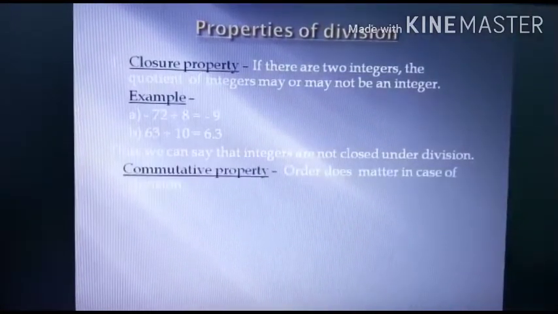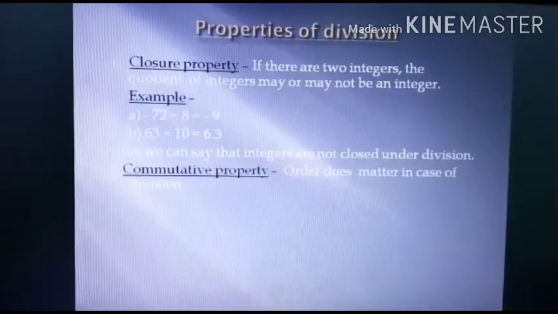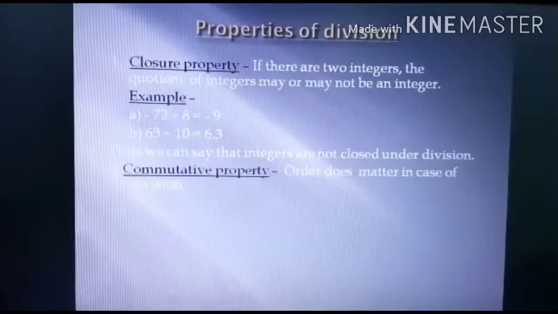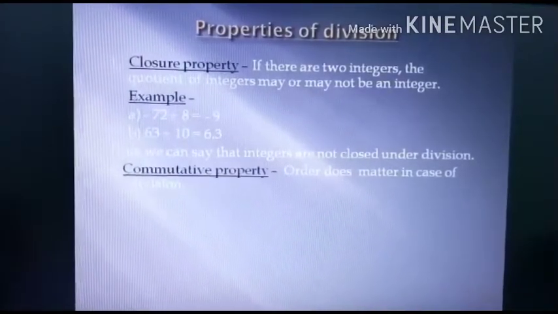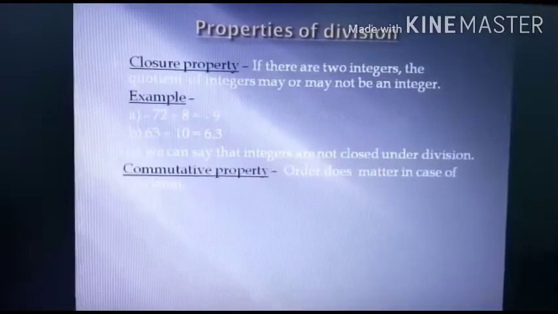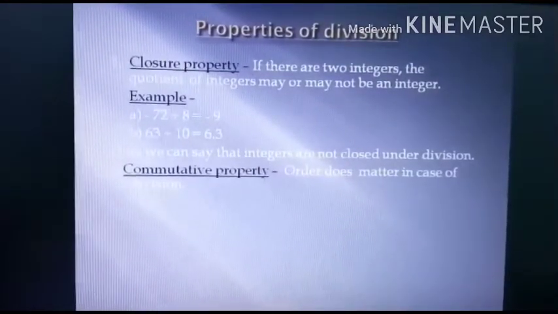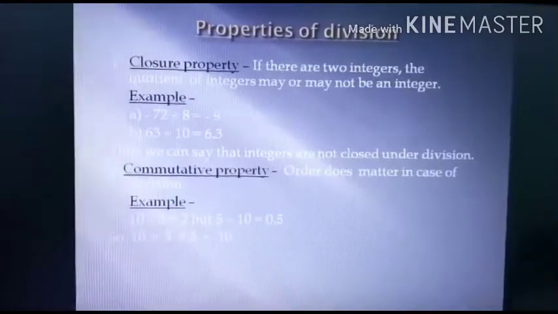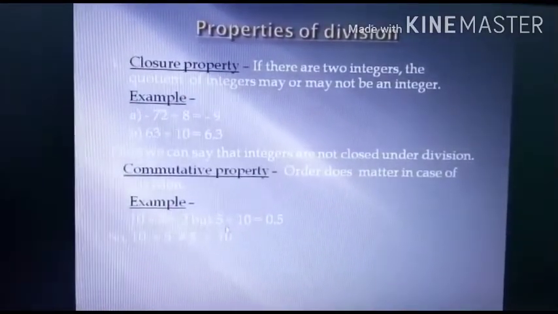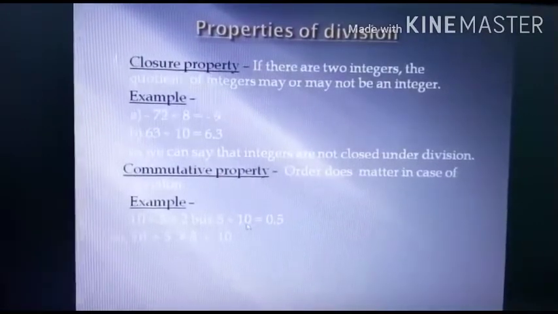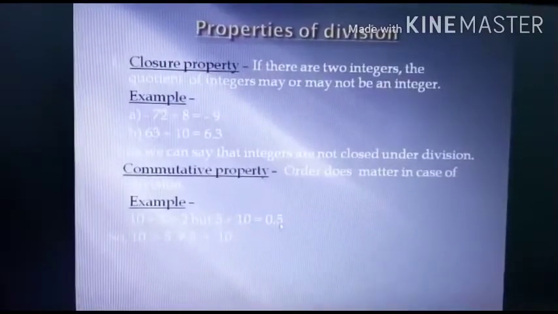Now look at the second property, commutative property. Order does matter in case of division. Class, like subtraction, here also the order matters. You cannot change the order, right class? See example. When you divide 10 by 5, the answer is 2. But when you divide 5 by 10, if you change the order, the answer is 0.5.